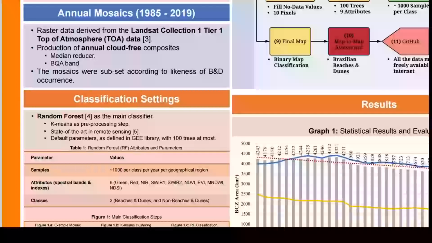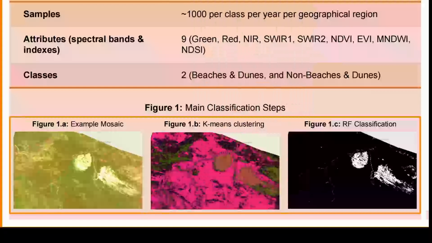And for the random forest, table 1 shows the main parameters and attributes, with approximately 1,000 samples per class per year per geographical region, with 9 attributes between spectral bands and spectral indices, with 2 classes as outputs, beaches and dunes and non-beaches and dunes. And in figure 1 we have a summarization of these big steps. With 1A we have the example mosaic, 1B the clusterization step, and 1C the results of the random forest classifier.